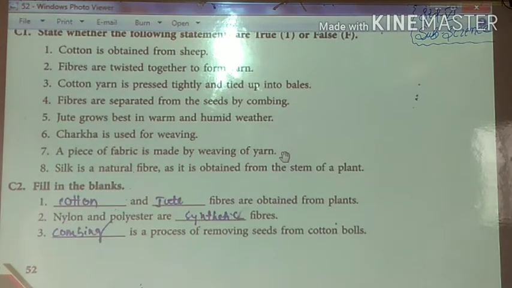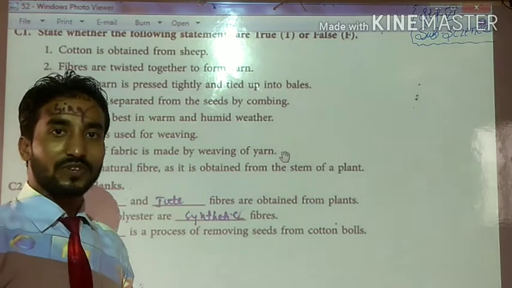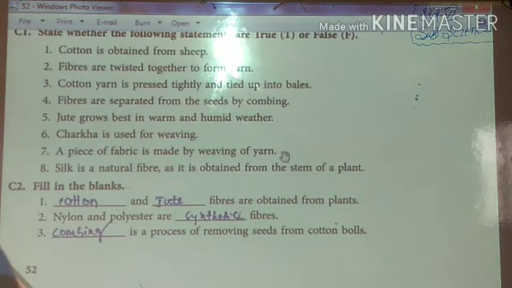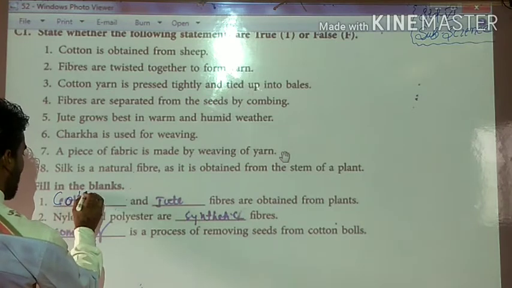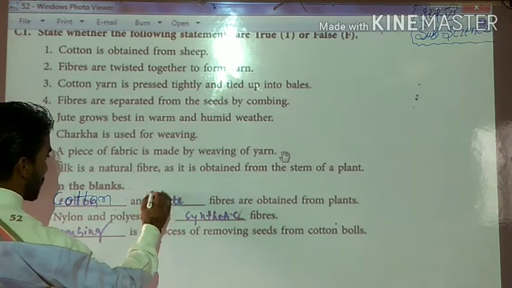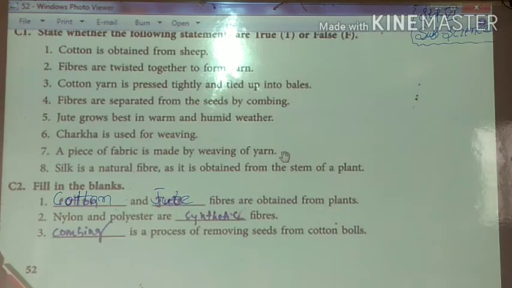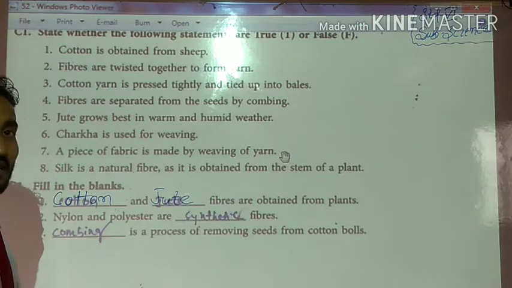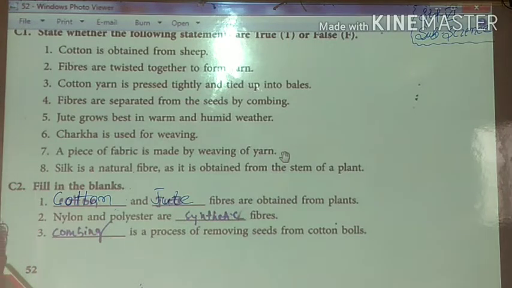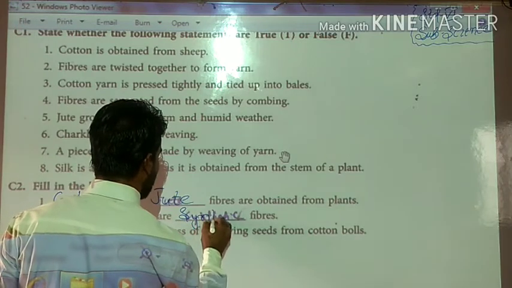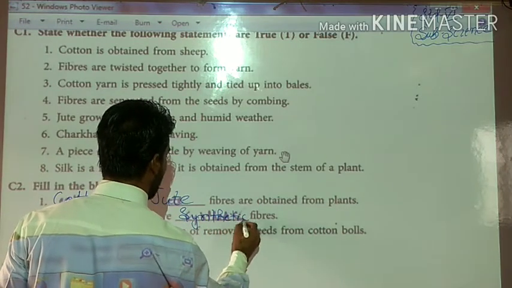If I ask which type of fibers we can obtain from plants, okay students, so simply see here it is mentioned, might be cotton or jute. Which two fibers are there? Cotton and jute fibers can be obtained from plants. See the next question, nylon and polyester. Nylon and polyester are also fibers, but what type of fiber is it? It is synthetic fiber, that is called artificial fiber.